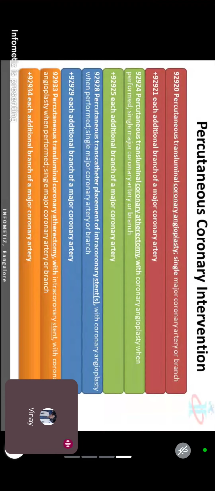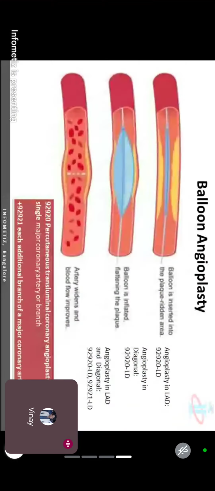Let me show you, then you will get to know what I am talking about. First question here on the left side: angiography in LAD. What is the code only for angiography? Only for angiography, what is the code? 92.